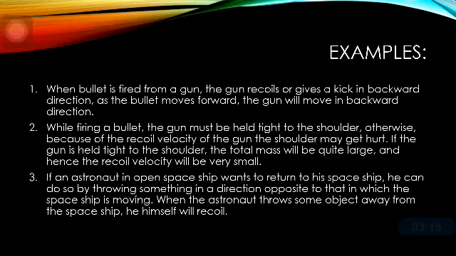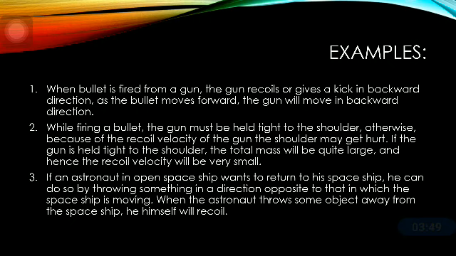Now let us see some examples which are based on the law of conservation of momentum. First one is, when a bullet is fired from a gun, the gun recoils or gives a kick in backward direction. So as the bullet moves forward, the gun will move in backward direction, and you can see that their directions of motion are opposite, their forces are opposite, and this is actually an example of the law of conservation of momentum.